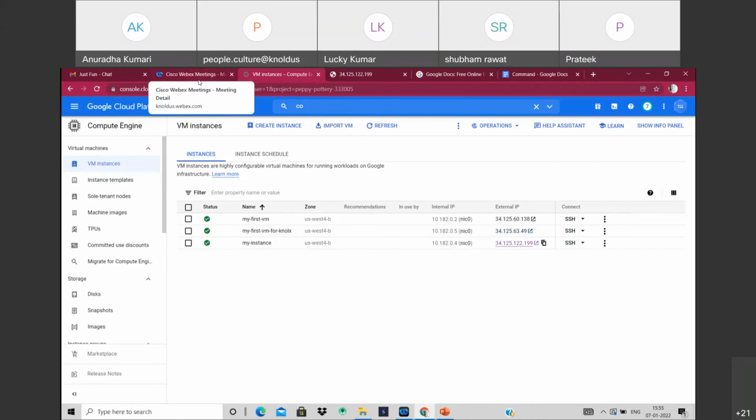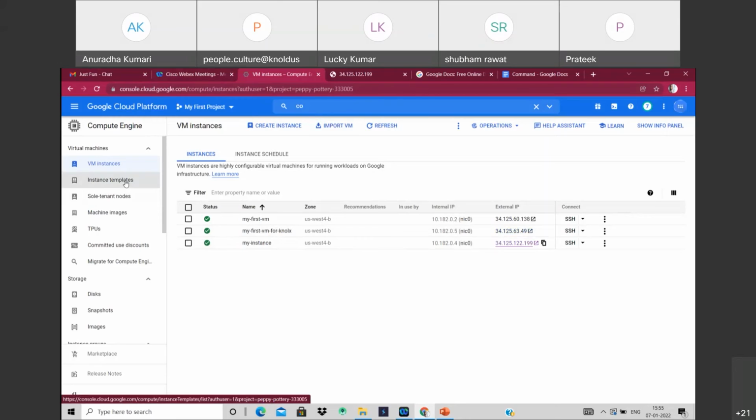If you want me to show you how we can create a virtual machine using an instance template, all these things, I can show you. Actually, I can see we have some time here.